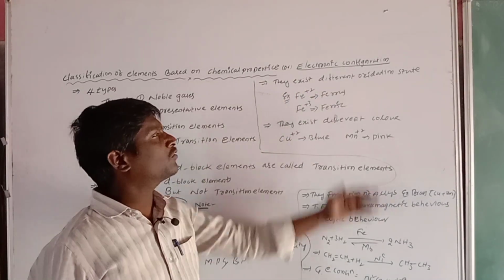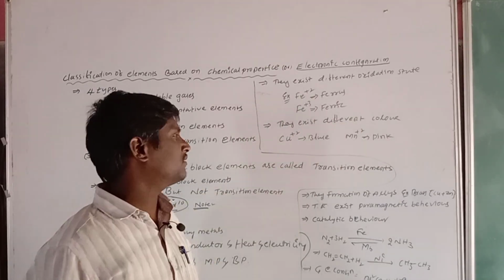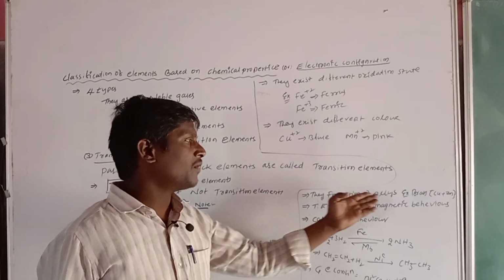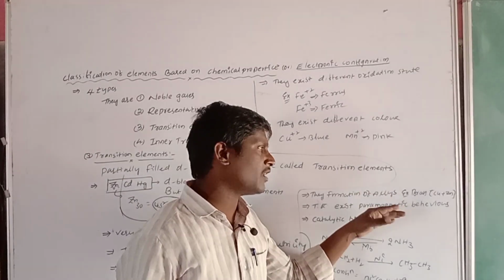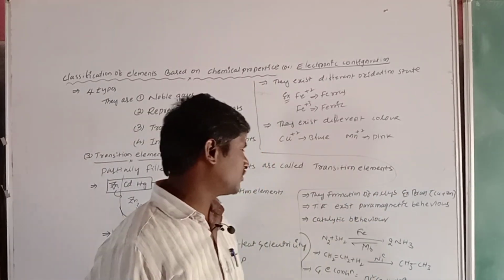They exhibit different oxidation states. Iron is ferrous and ferric. They exhibit different colors. Copper is blue and manganese is pink. They form alloys. What is meant by alloys? A mixture of more than one metal is called an alloy. For example, brass.